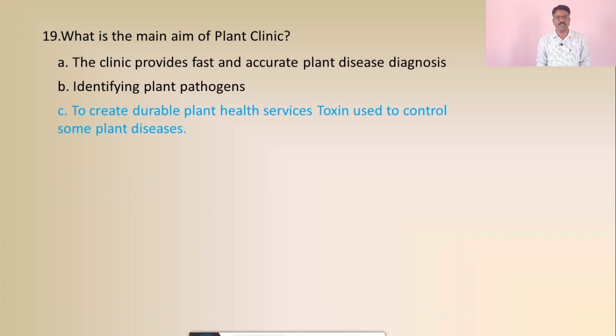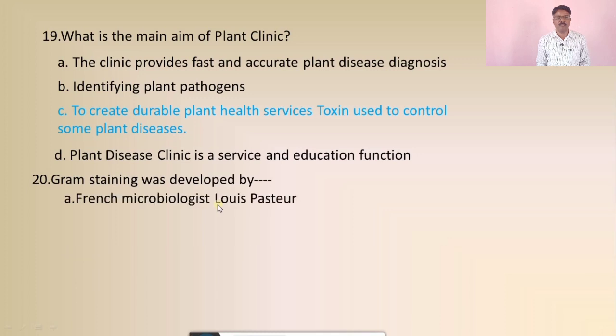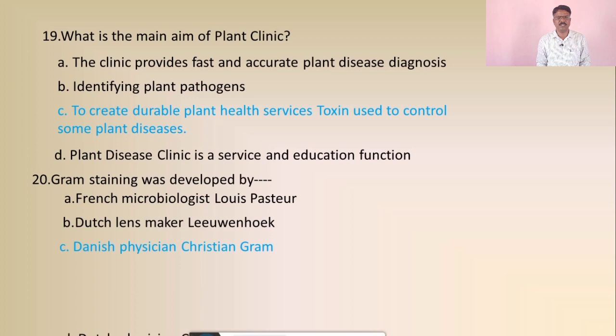D. plant disease clinic is a service and an education function. The correct answer is to create durable plant health services. Question number 20: gram staining was developed by A. French microbiologist Louis Pasteur, B. Dutch lens maker Leeuwenhoek, C. Danish physician Christian Gram, and D. Dutch physician Christian Gram. The correct answer is Danish physician Christian Gram.